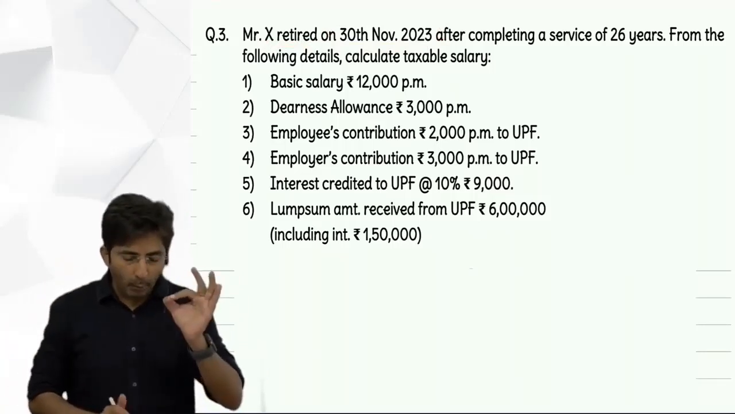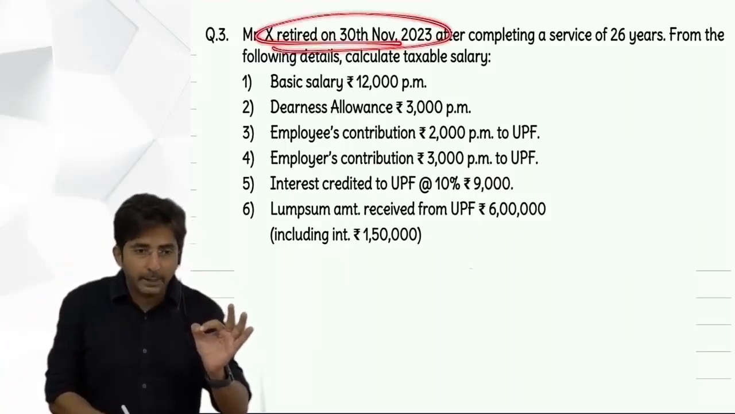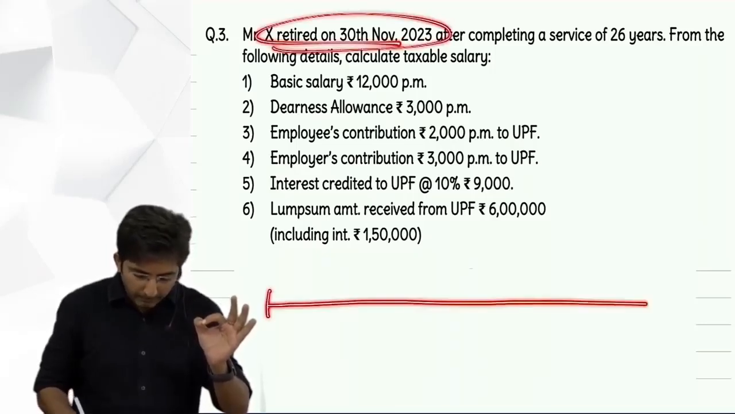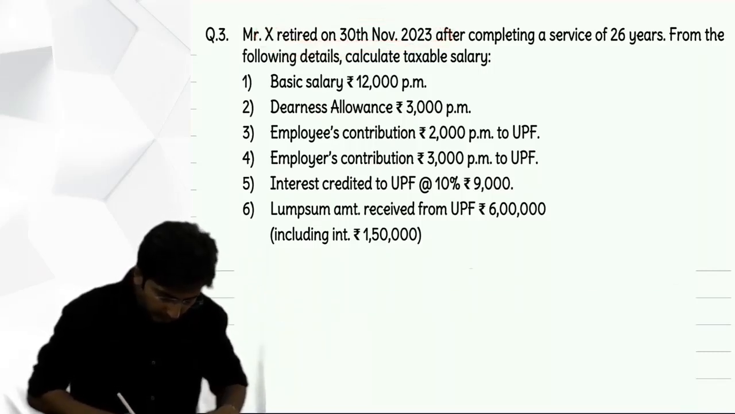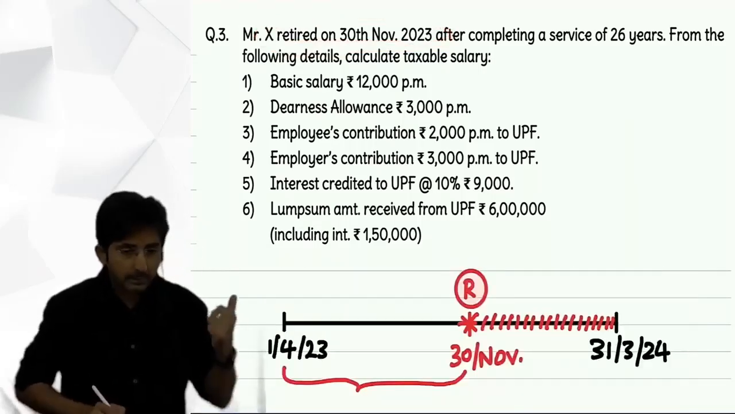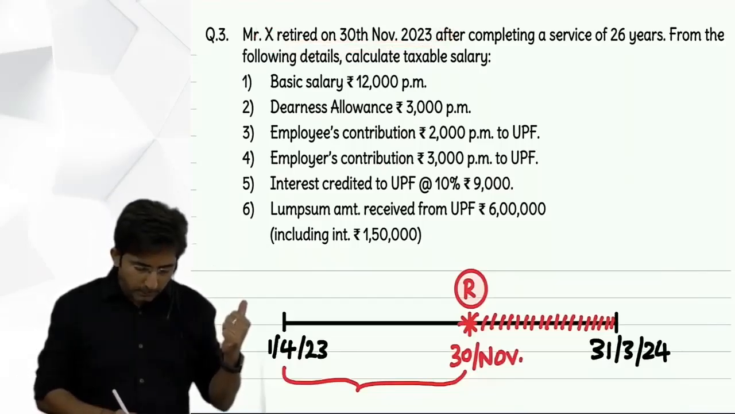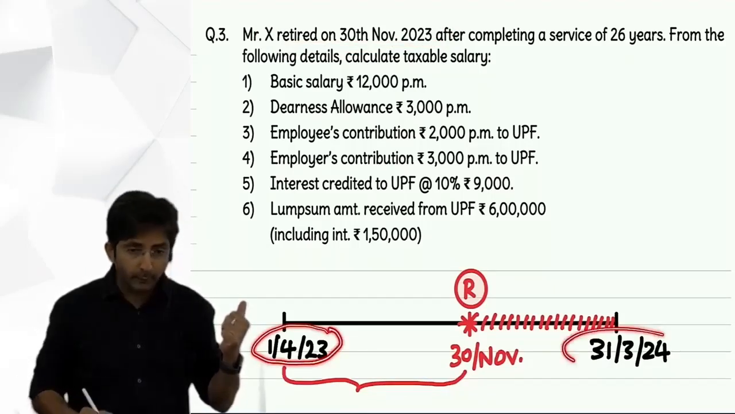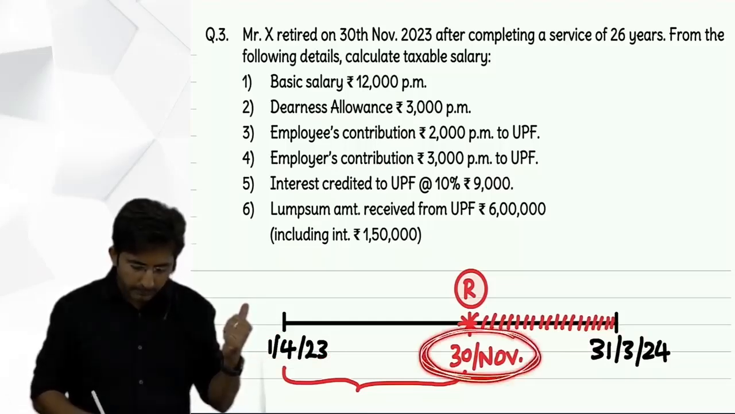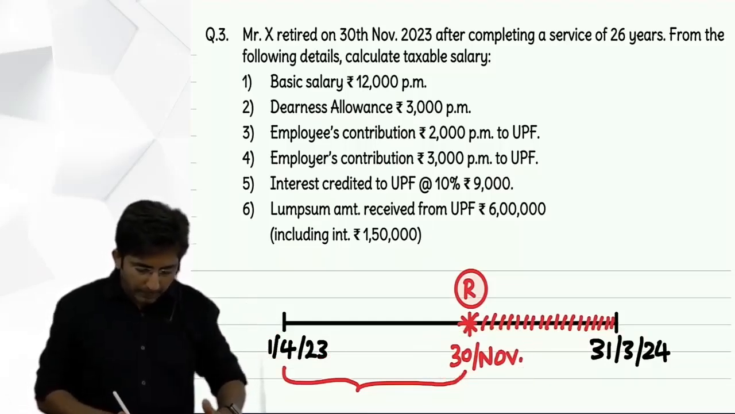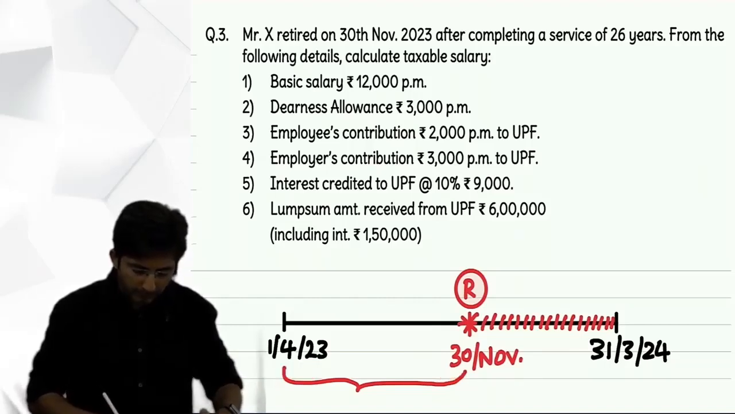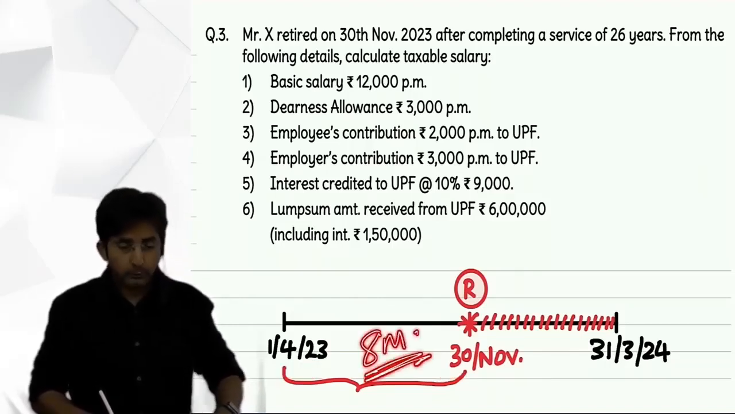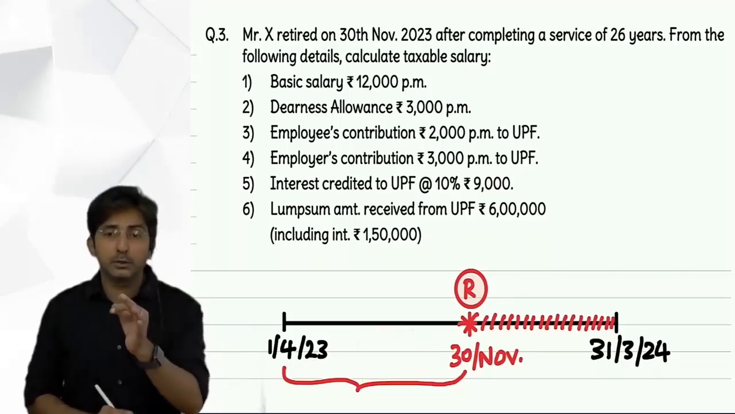So make a point. Whenever the question is on retirement, you should draw a timeline like this. See what I am doing. I'll show you directly what is drawn here. Like this. Our year is 1st April 23 to 31st March 24. And when did he retire? 30th November. So he will get salary only for this period. From April to November, how many months are there? 8 months.